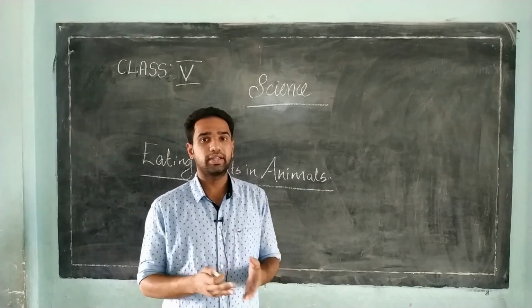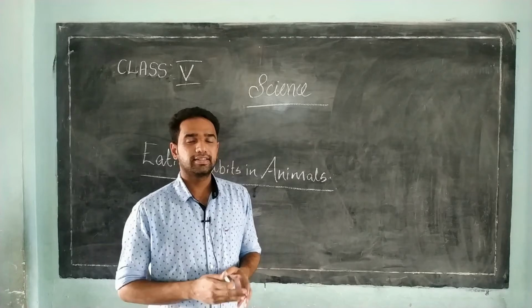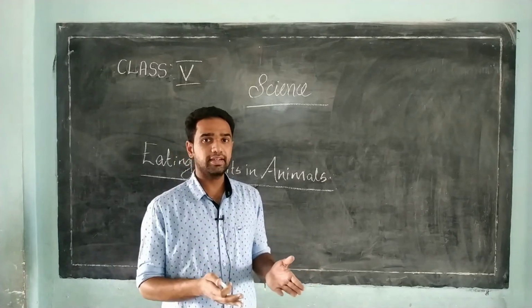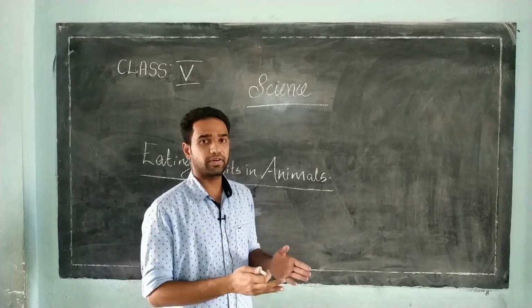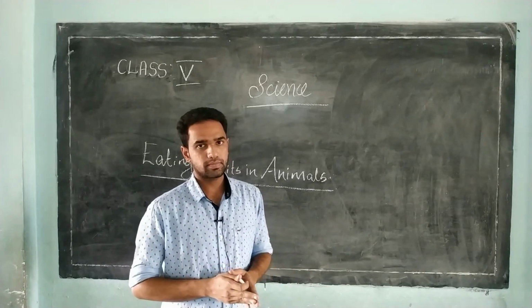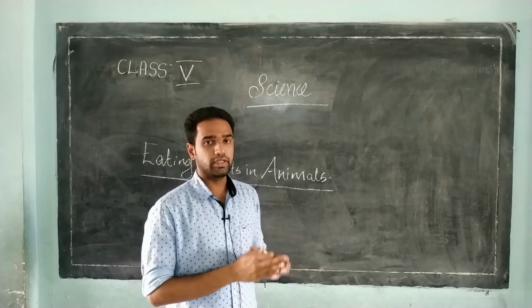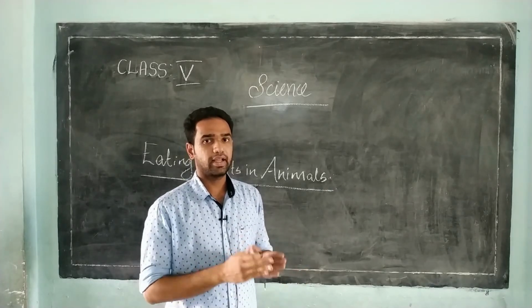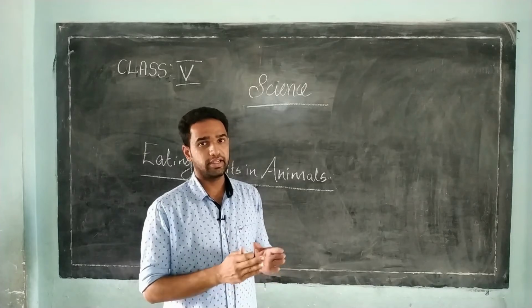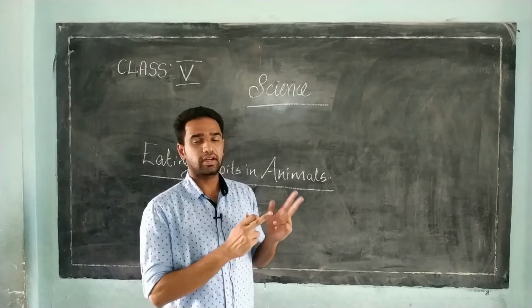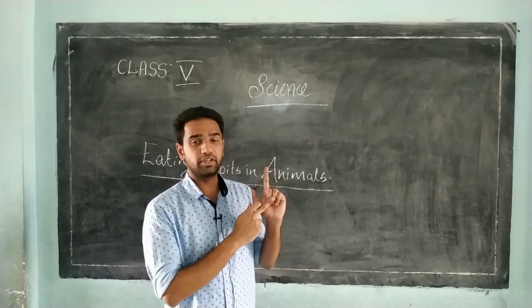And what about the lion and tiger? They eat flesh of others. So different animals eat different types of food. On the basis of their food habits, animals can be divided into three types: herbivores, carnivores and omnivores.